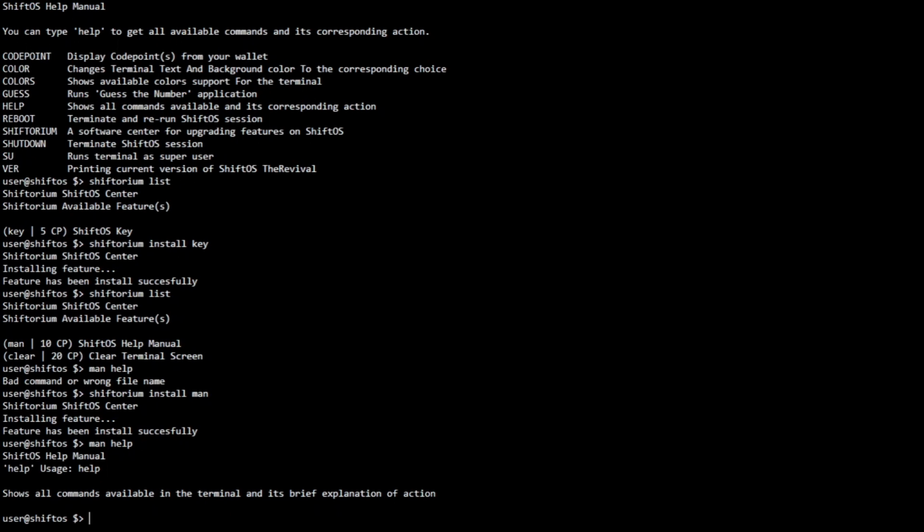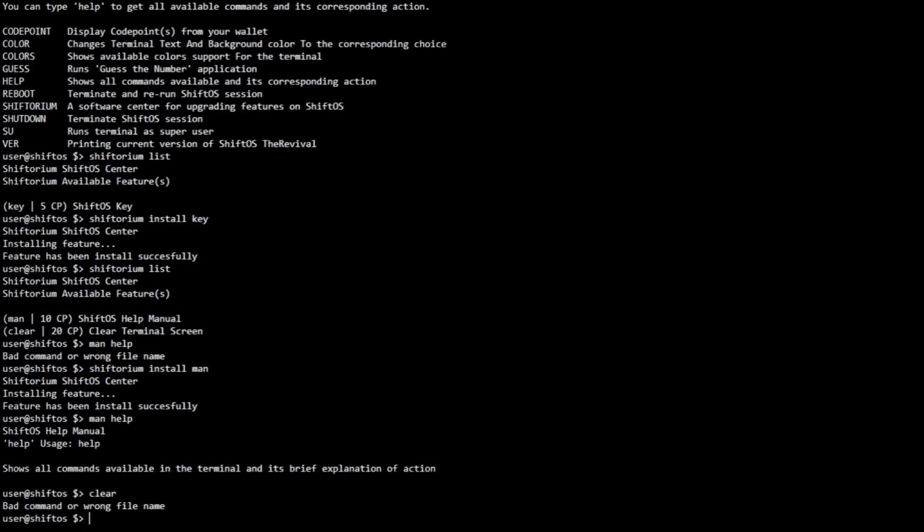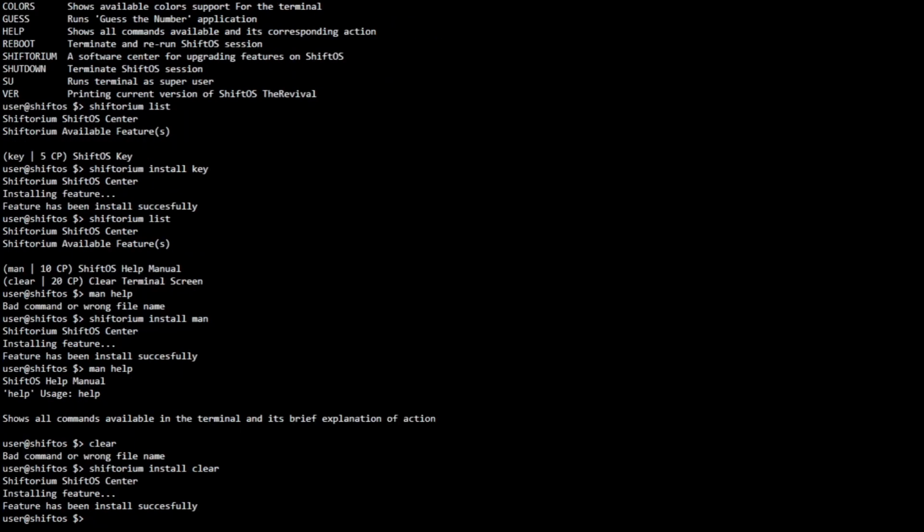If I try to clear the screen, it is not capable now. But if I'm going to install, Shiftorium install clear, which is to clear the screen, and the feature has been installed, and then if I type clear, there it is. You are capable of clearing the screen on ShiftOS. ShiftOS in the beginning is supposed to look as unintuitive and as unusable as possible. And it's up to you to obligate yourself to upgrade ShiftOS from just nothing to everything.